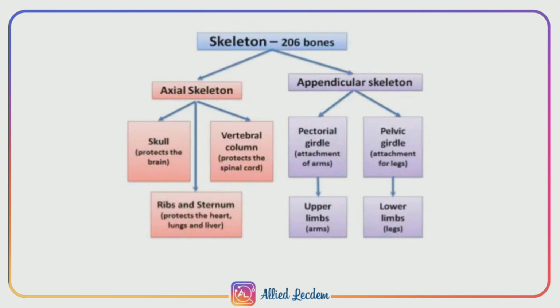In the upper limb we have the humerus, 2 humerus bones, and radius and ulna in each hand. The humerus is the longest and strongest bone of the upper limb. Then 8 carpals, 5 metacarpals and 14 phalanges. In the lower limb we have 2 femur, 2 tibia, 2 fibula, 14 tarsals, 10 metatarsals and 28 phalanges. Totally the limb bones are 120.